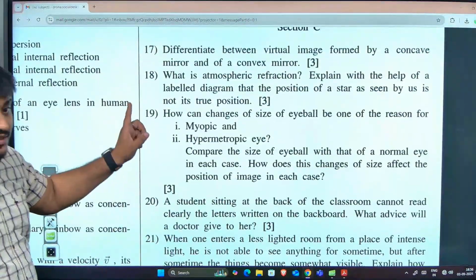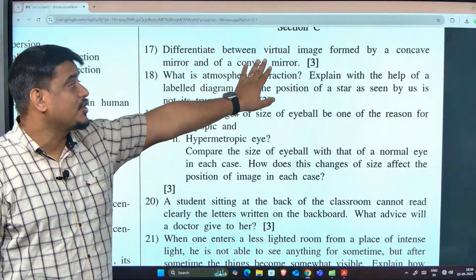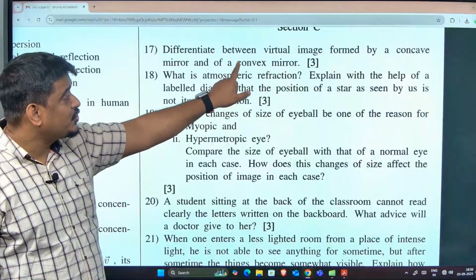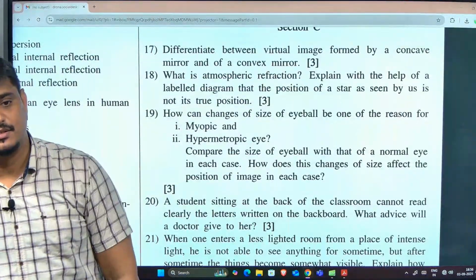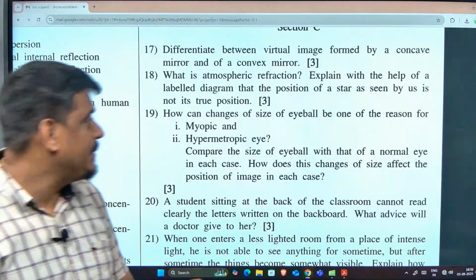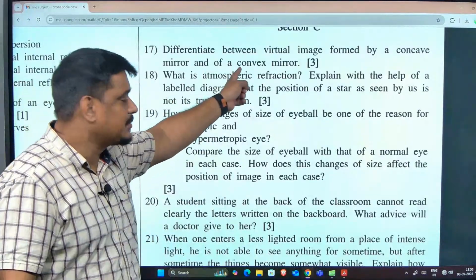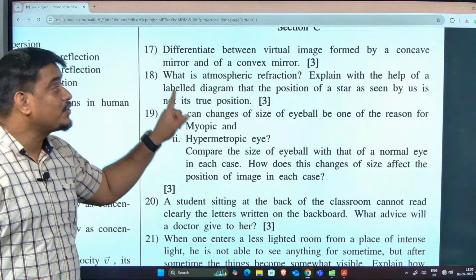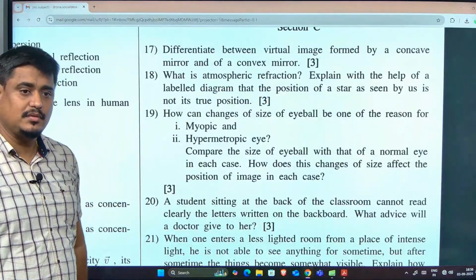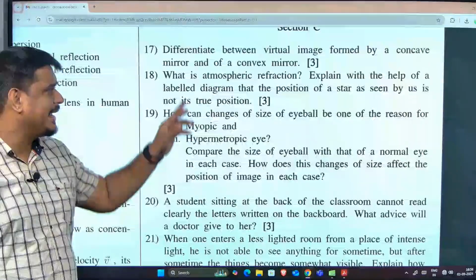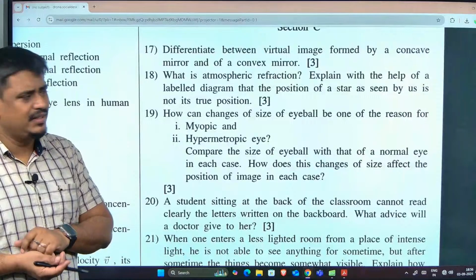See, a 3-mark question has come in the examination. What is the difference between a virtual image formed by a concave mirror and by a convex mirror? Size, obviously. A virtual image formed by a concave mirror is always enlarged, and that formed by a convex mirror is always diminished. The virtual image formed by a concave mirror will be actually inside the mirror. Here also inside the mirror, but here it will always be between P and F. That's all you can write.